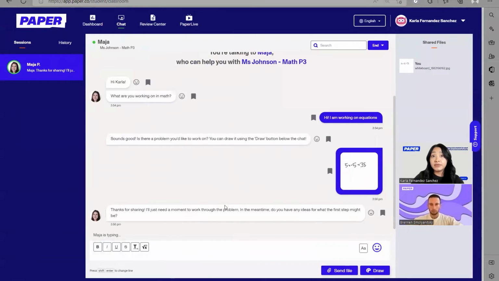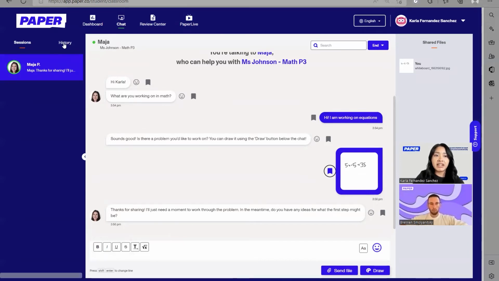Now, something else that we have here in the chat is a way for students to save messages that they want to come back to later. Let's say they're working on a problem that they just have a feeling it's going to show up on a quiz or a test. They can actually go ahead and save that message. So I'm going to go ahead and just save this one. It's kind of a way of bookmarking that message.